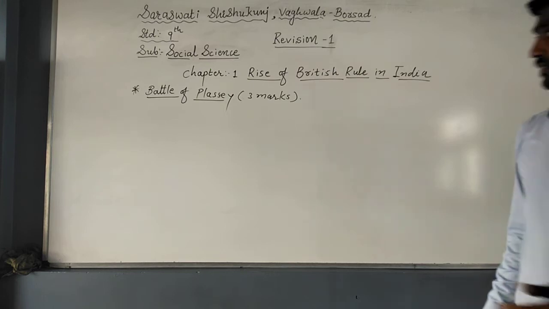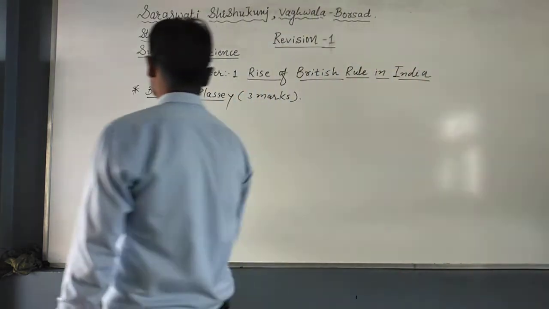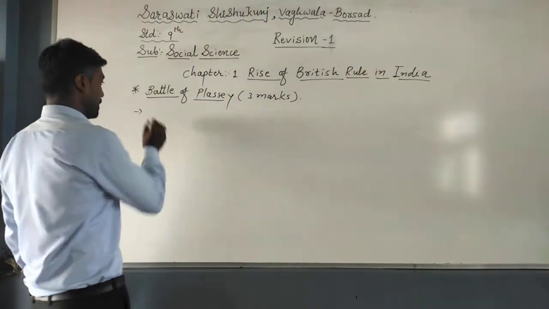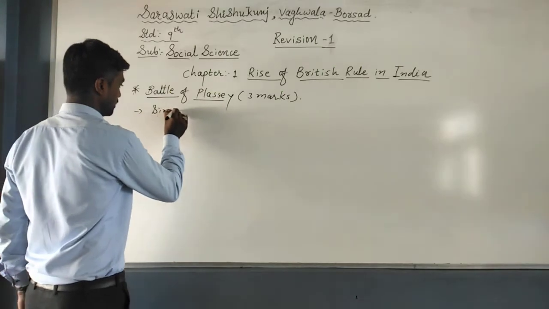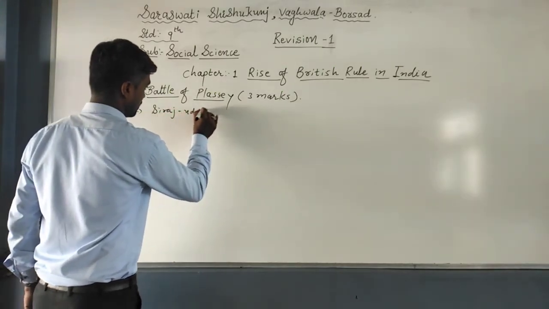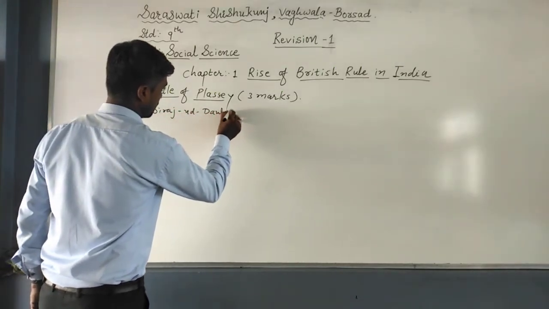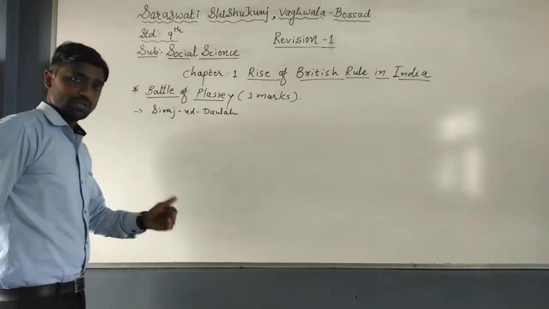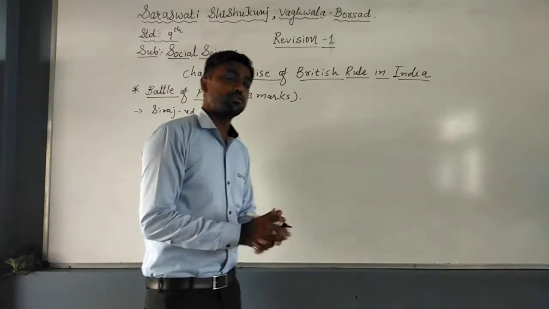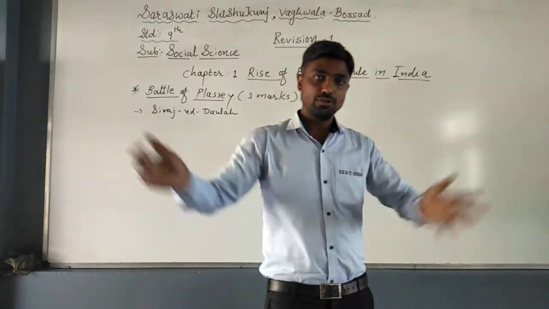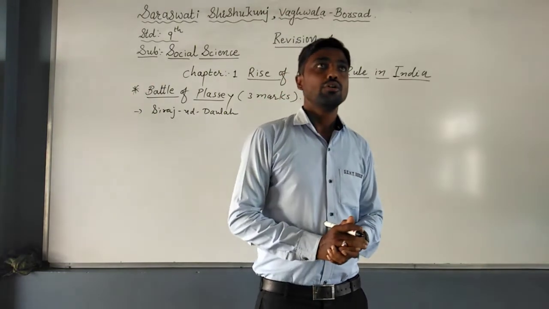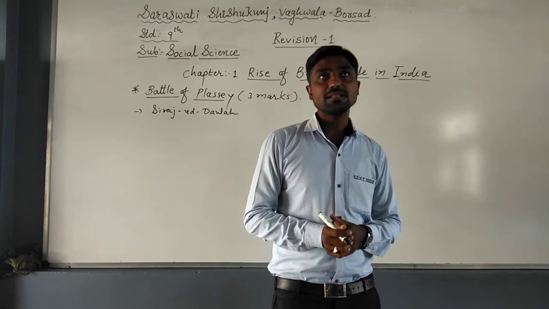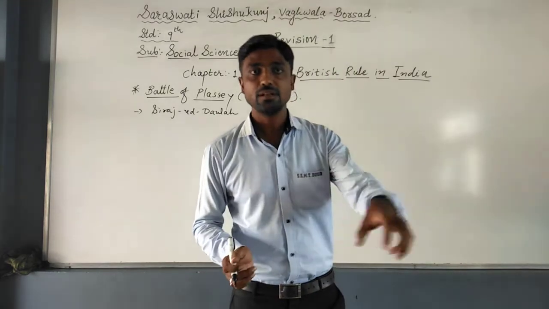Now, the Battle of Plassey. Siraj-ud-Dowlah was ruling in Bengal. And at that time, Bengal was the last province, or you can say state. Even the Britishers had a trade center in Bengal.